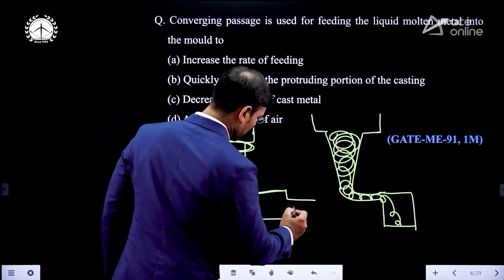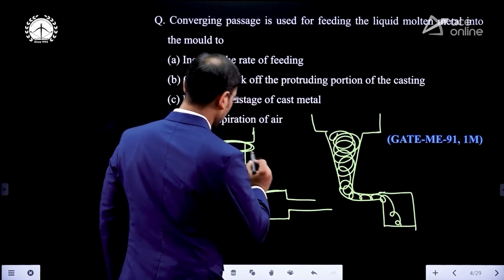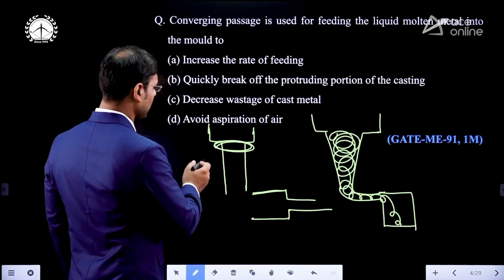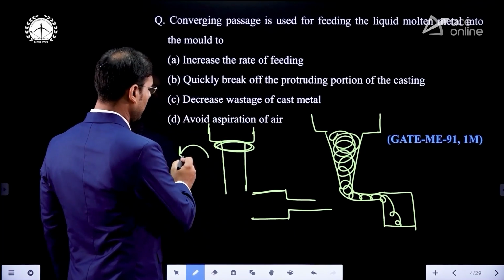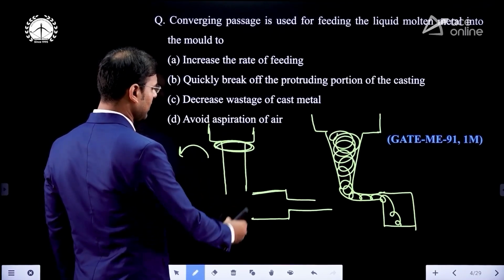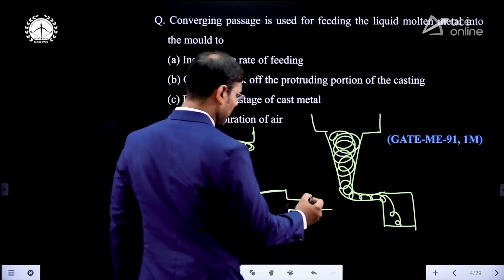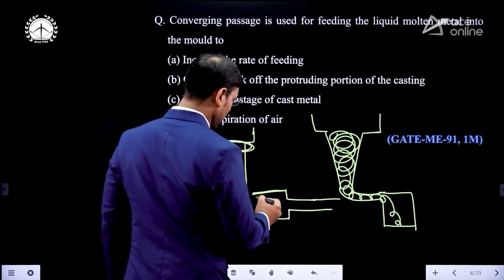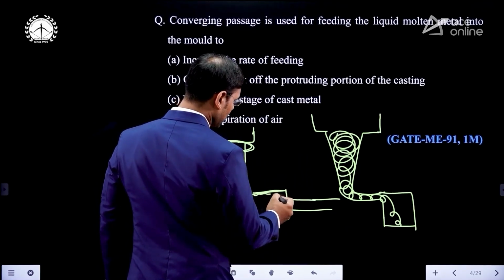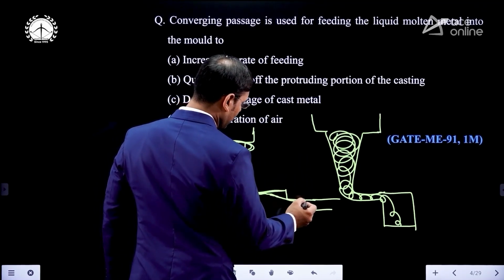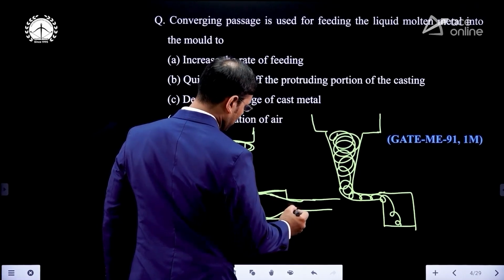This is the case of sudden contraction, and if you rotate this case anti-clockwise by 90 degrees, you will get the same case. Here vena contracta is happening. Just see, the flow is there, and again you can see that the vena contracta is happening here.